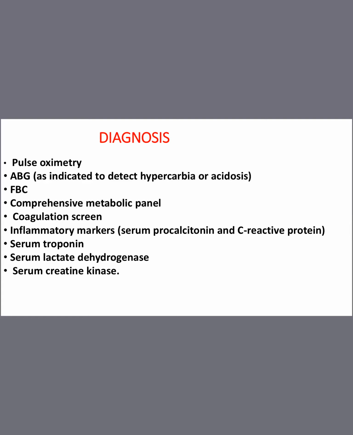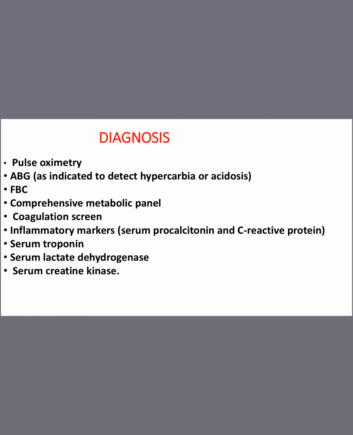Oxygen saturation in the blood is also low. This causes cyanosis, meaning development of a blue color, because all these waste materials are getting accumulated in the body. So cyanosis starts to develop. Pulse oximetry is used to check the saturation of oxygen.